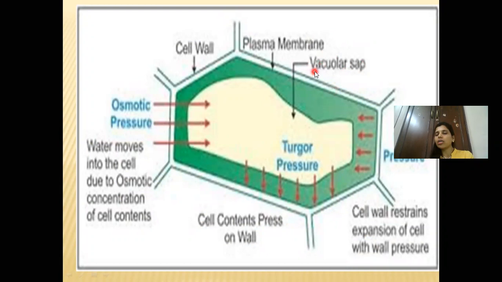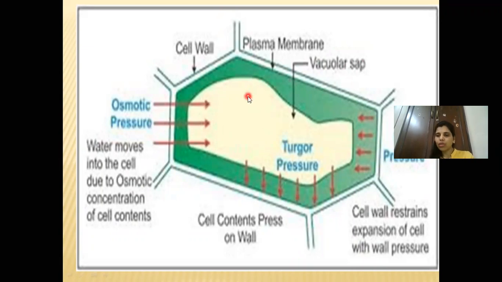Vacuolar sap is already present in the vacuoles, and then it is added to due to the volume of water. So now there is an addition of cell content.